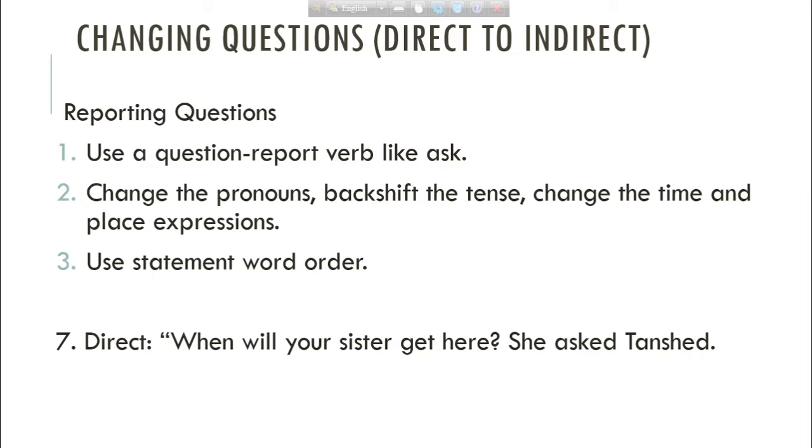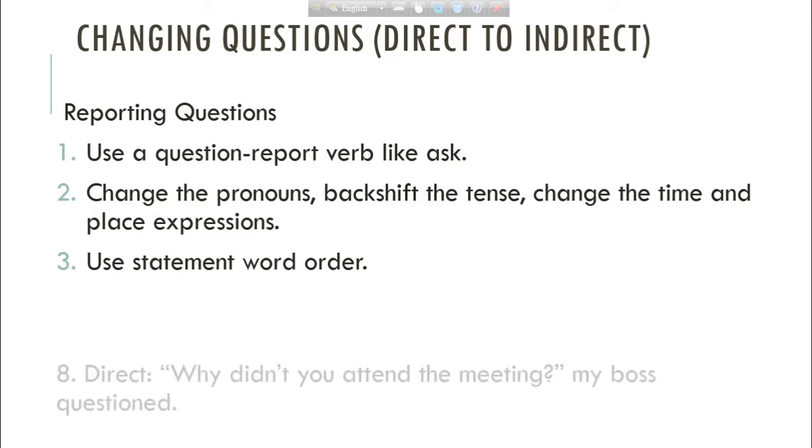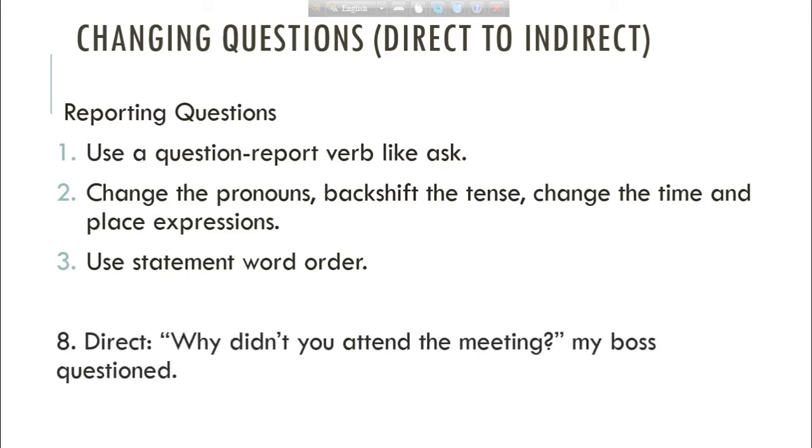Rule number 7 is, when will your sister get here? She asked Tanshet. The indirect answer will be, she asked Tanshet when his sister would get there. Number 8 is, why didn't you attend the meeting?